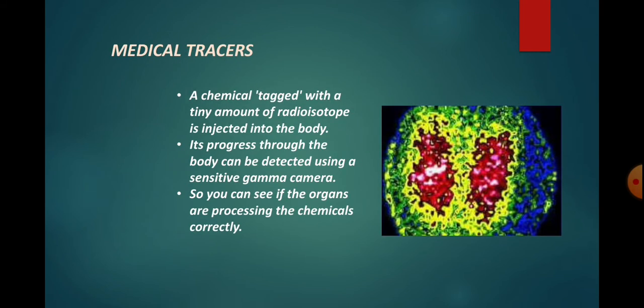Next is medical tracers. A chemical tagged with a tiny amount of radioisotope is injected into the body. Its progress through the body can be detected using a sensitive gamma camera. So you can see if the organs are processing the chemical correctly.